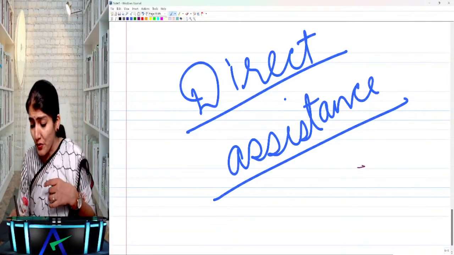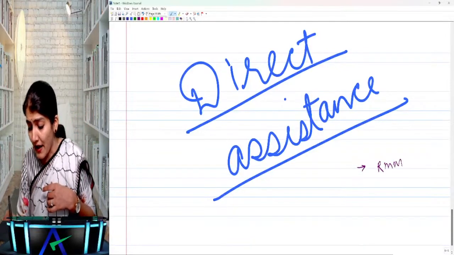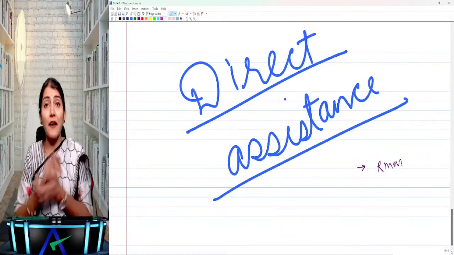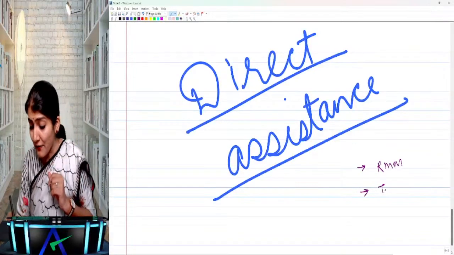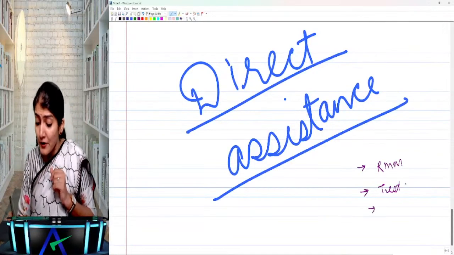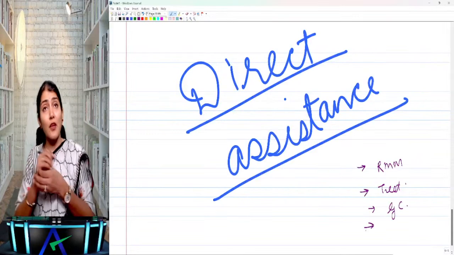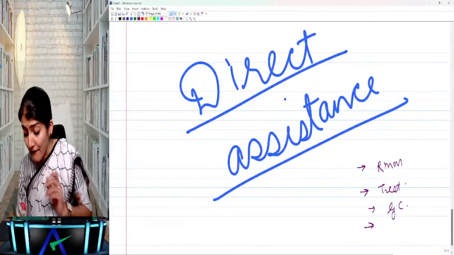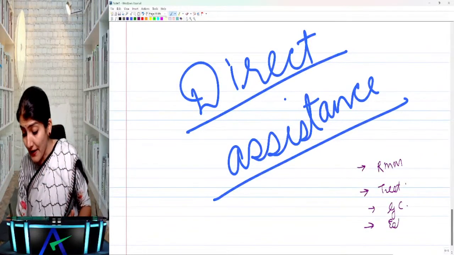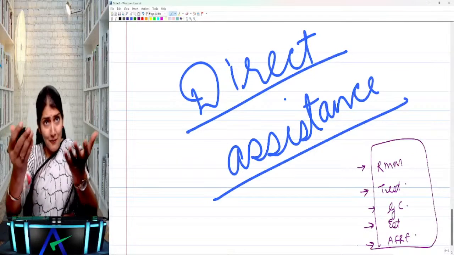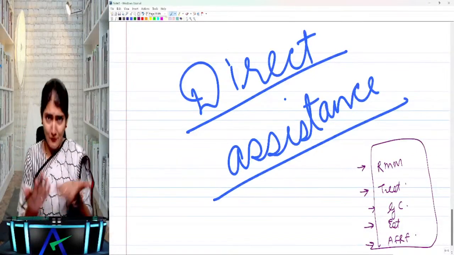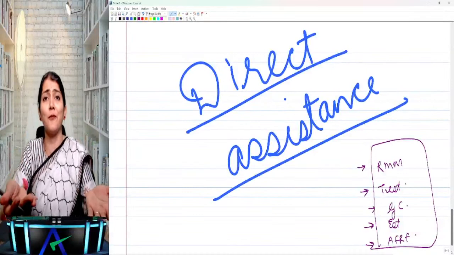So what you do, you identify and assess all the RMM. Right? You identify and assess all the RMM. You check for the sufficiency of the test. You check for the appropriateness of the going concern. You evaluate the accounting estimates. You also check whether the disclosures have been given as per the AFRF. That internal auditor will say, come, I will do the audit only for you. Why are you doing that also? I will do that also.